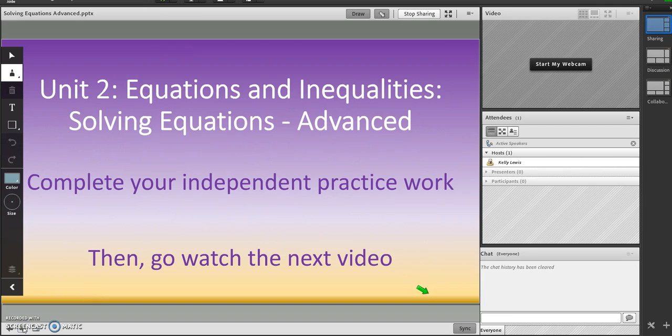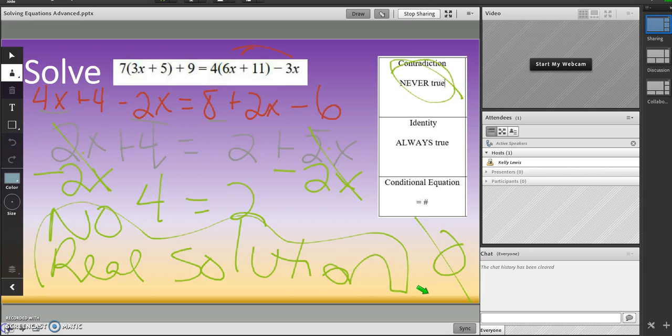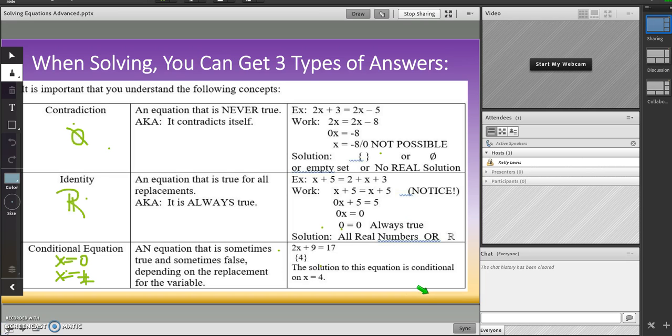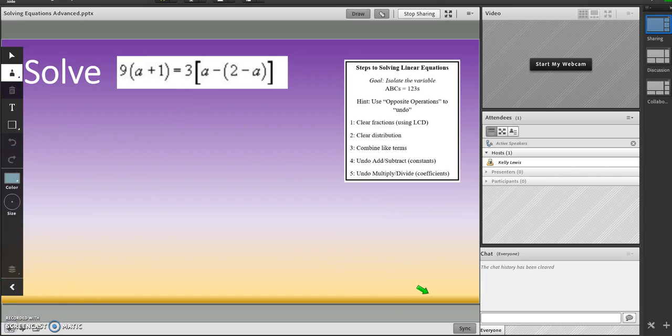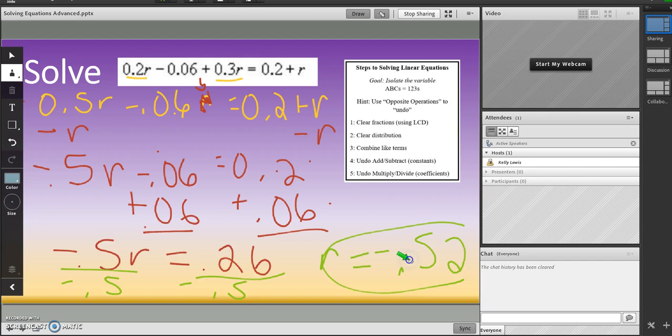Okay, that's it. So we talked about the three things. Go back real quick. We have contradictions, where it's never true. You have identities, where it's always true. You have conditional, where you get a number, which is what we did in some of our other videos, where you get a decimal or a fraction or a 0 or a 4 or something like that.